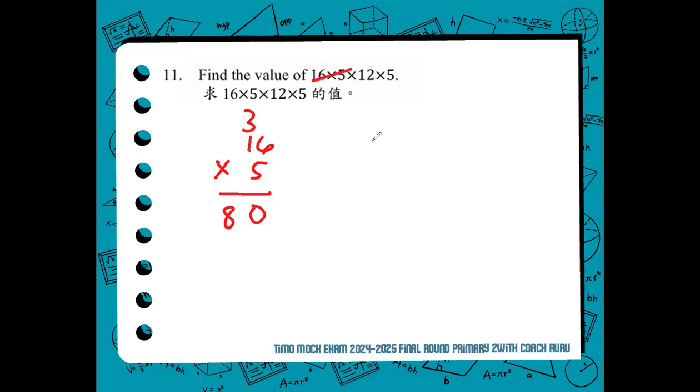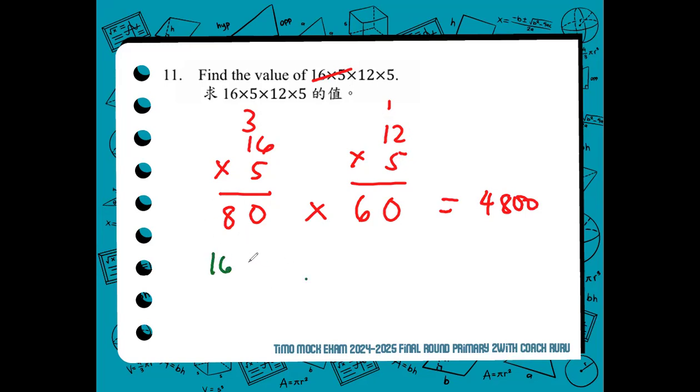So we're done with that pair. And then we multiply 12 times 5. 5 times 2, 10. 5 times 1, 5 plus 1, 60. So 80 times 60, that is 4,800.